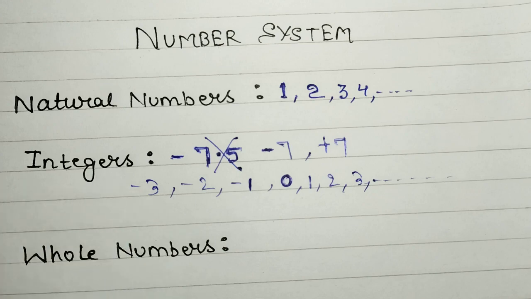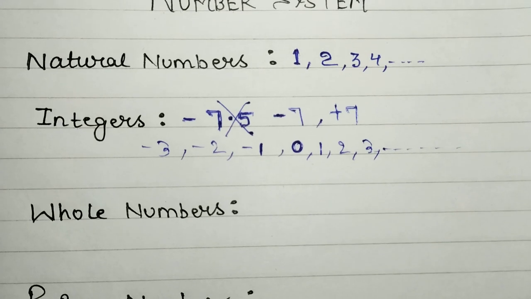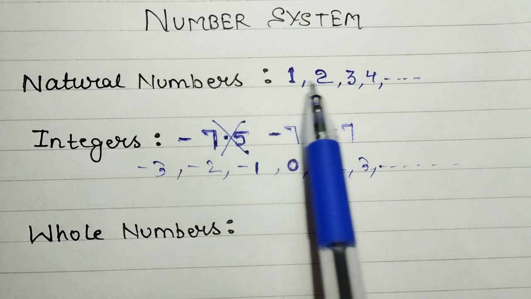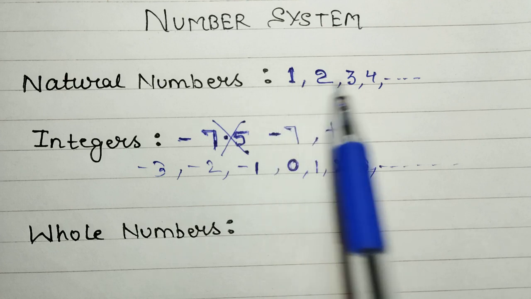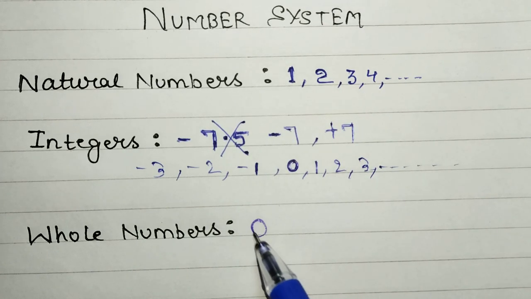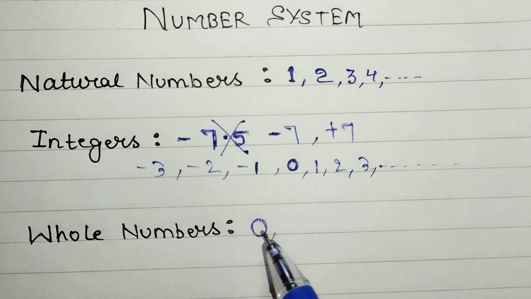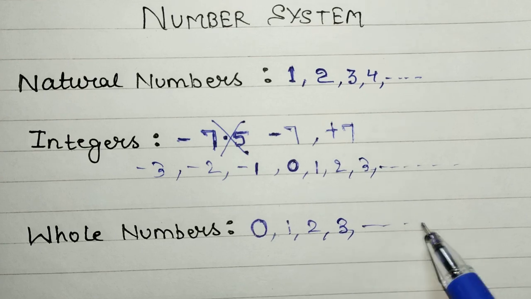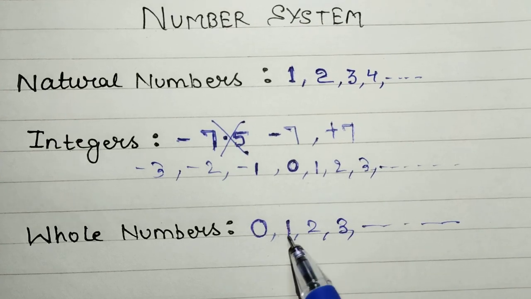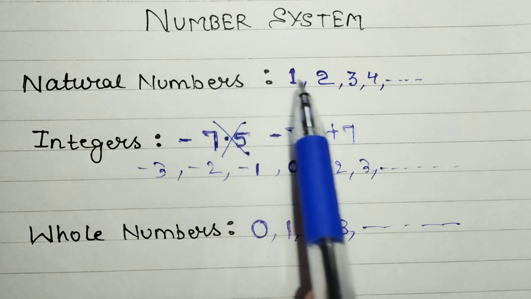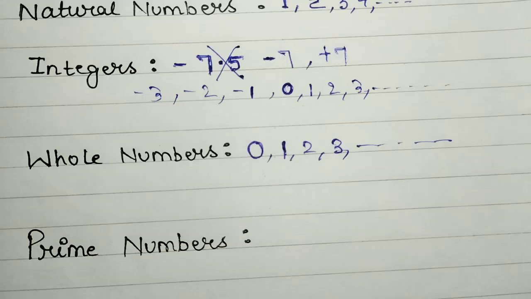Next we have whole numbers. So whole numbers will always start with 0, right? As natural numbers, we know, start with 1. These are counting numbers, 1, 2, 3, 4. In whole numbers we start with 0: 0, 1, 2, 3, and it goes on forever, right? The difference between natural numbers and whole numbers is that whole numbers have 0 and natural numbers start with 1, right?